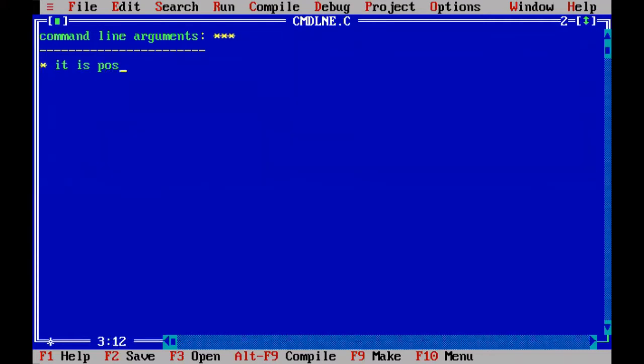Is it possible to pass some values, or I can say the values as arguments? You can pass some arguments from the command line or from the other shell scripts, which is equal to